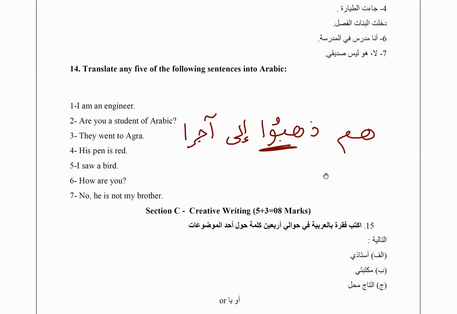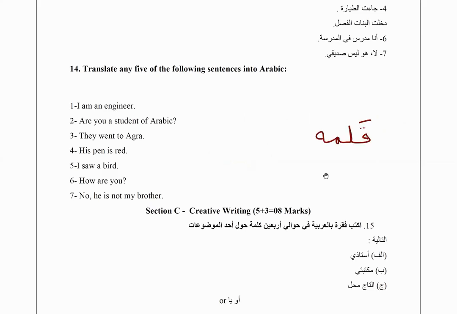Next one, his pen is red. Now pen is qalam. His would be adding who at the end. So qalamuhu, and red we know is ahmar. Make sure to join in terms of the gender. If this was, for example, haqiba, then you should not be writing ahmar, you should be writing hamra, because ahmar is male, and if the mubtada is female, then it should be hamra. But here qalam is male, so qalamuhu ahmar is the correct one.